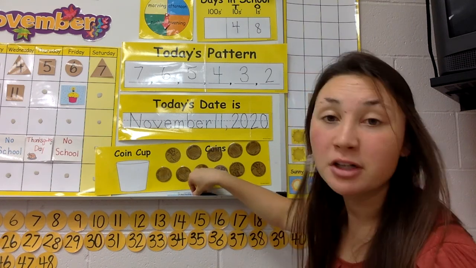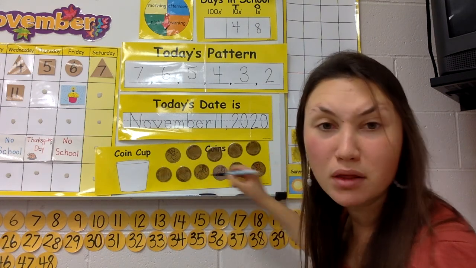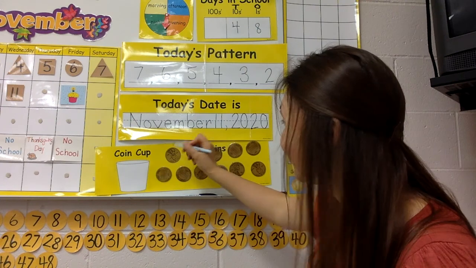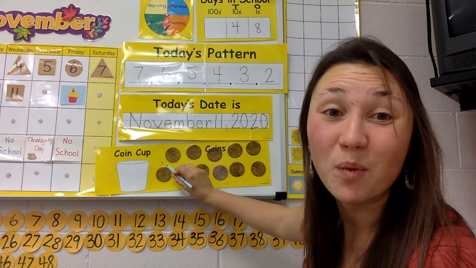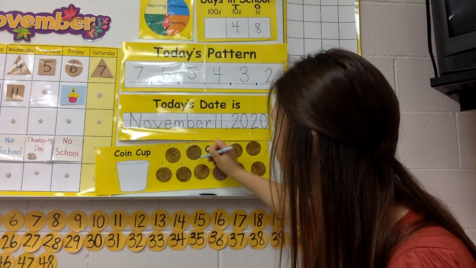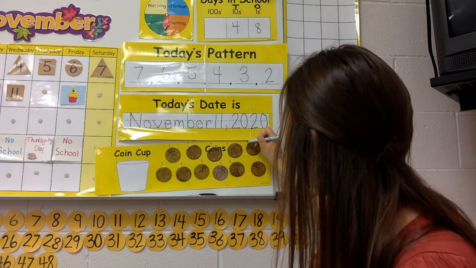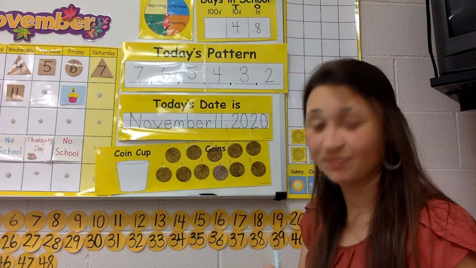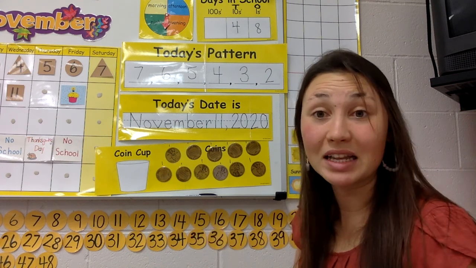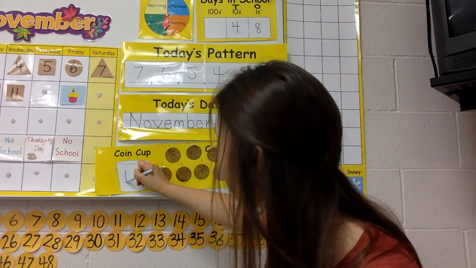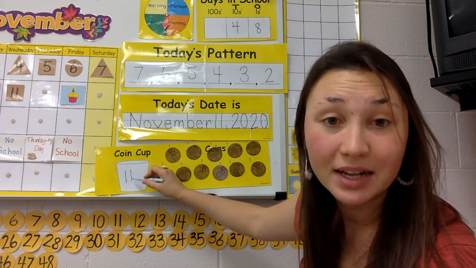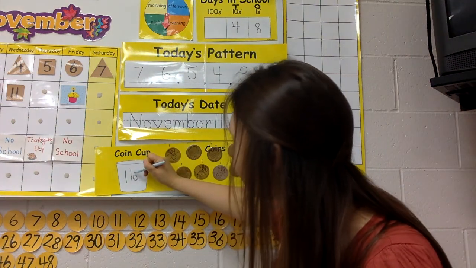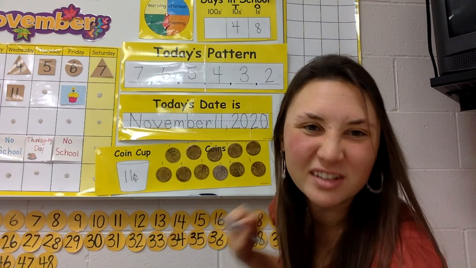And if I were to write how much money each penny is worth, what number would I write on top of each penny? How much money is each penny worth? Yeah, 1 cent. Each penny is worth 1 cent. So if I have 11 pennies, how many cents do I have? 11 cents. 11 pennies is 11 cents. That's how much money is in there today. And remember, an 11 is made up of 2 ones. A 1 and a 1 makes 11. And a cent sign is a letter C with a line right through it.